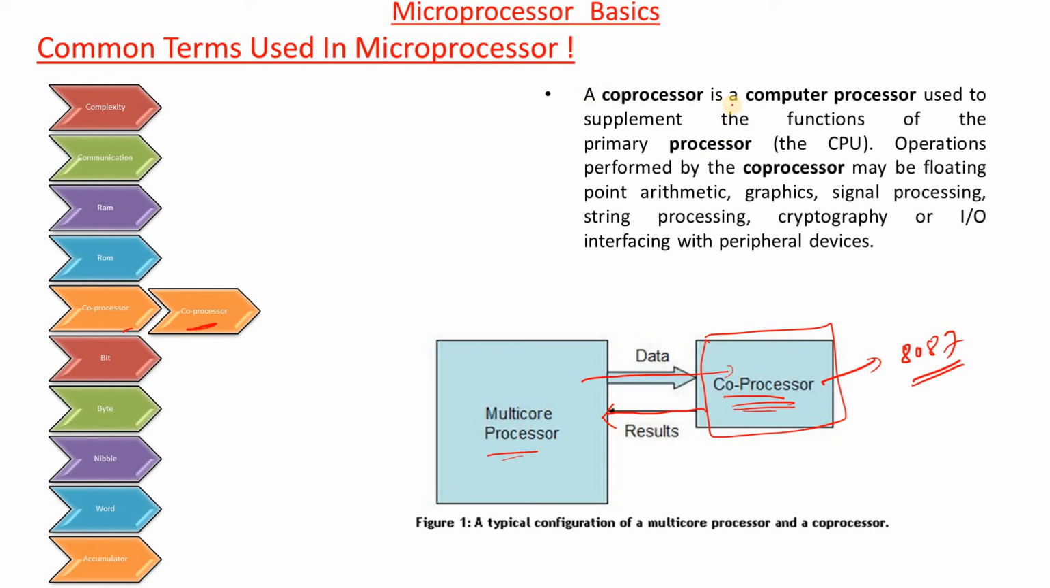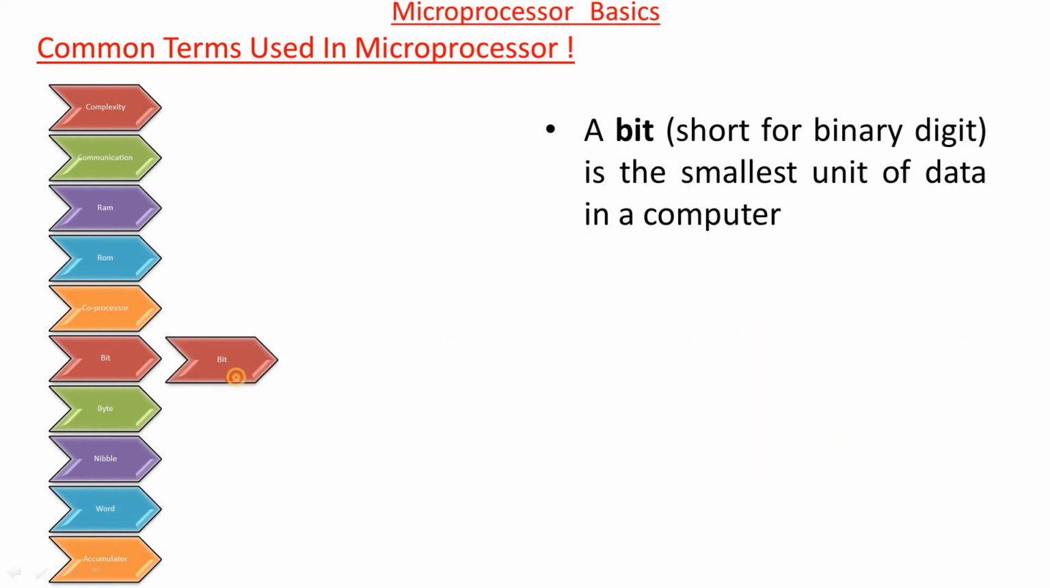The coprocessor is a computer processor used to supplement the functions of the primary processor. CPU operations performed by the coprocessor may be floating point arithmetic, graphics, signal processing, string processing, cryptography, or I/O interfacing with peripheral devices.